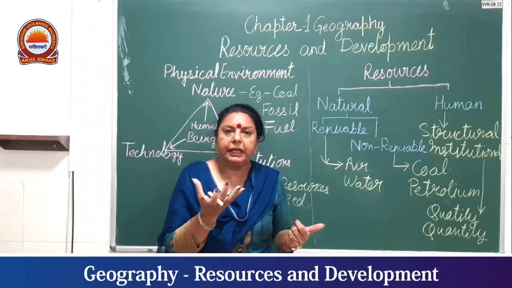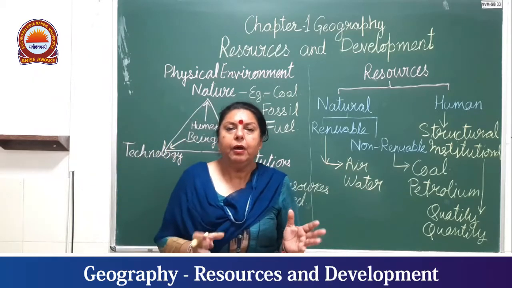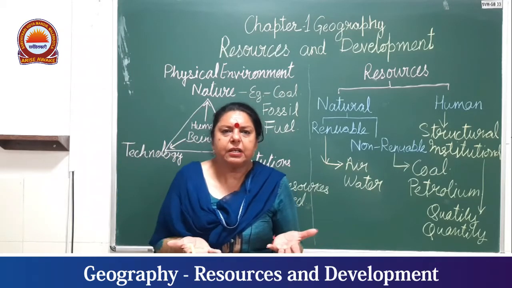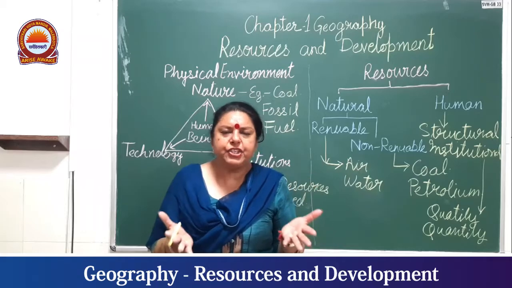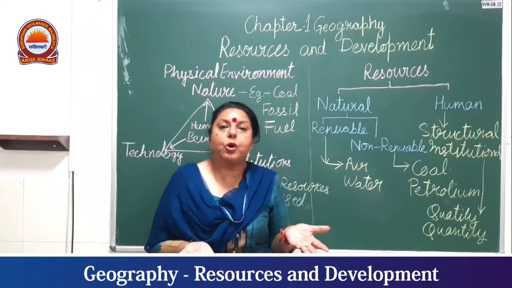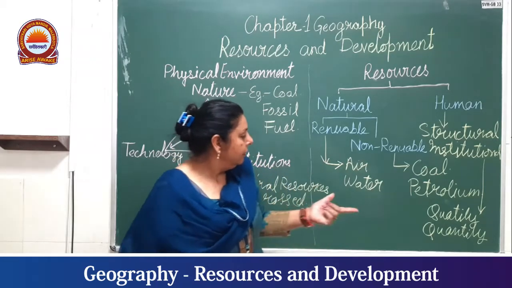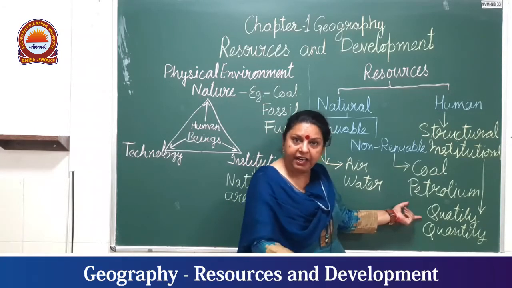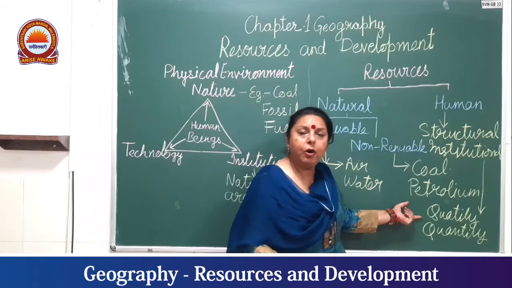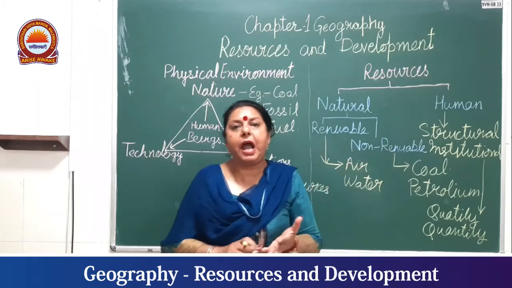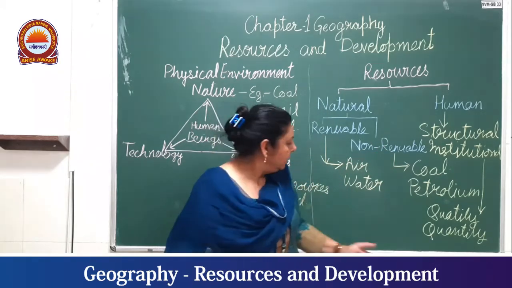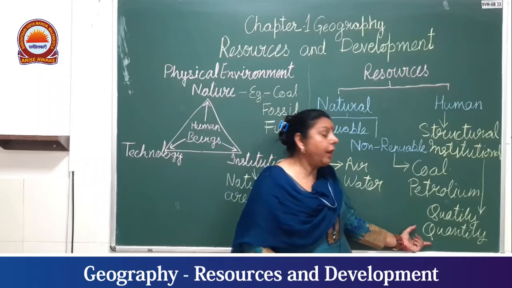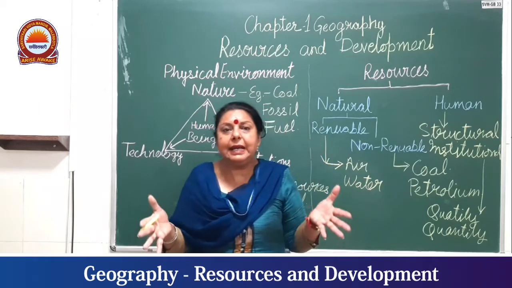Is it in a good position, or is it just a messy place where the resource is being found? Can we harvest and use it, or is it just a wastage of time and money? On the other hand is quantity: how much material is present.